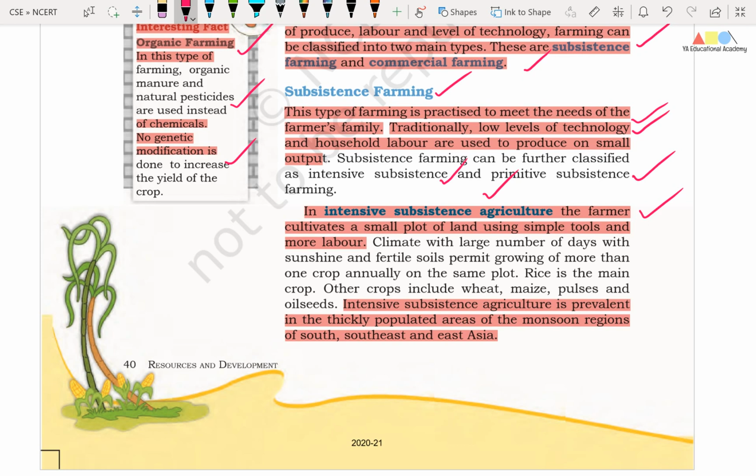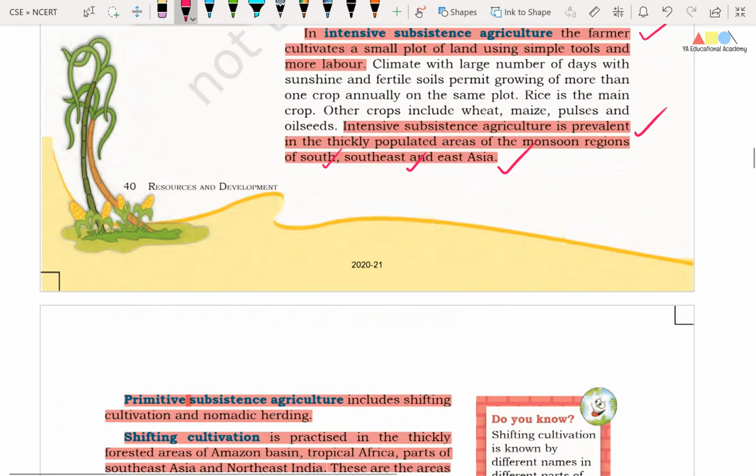Okay friends, similarly, intensive subsistence agriculture is prevalent in the thickly populated areas of monsoon regions of South, Southeast and East Asia. So the intensive subsistence agriculture predominantly takes place in South, Southeast and Eastern parts of Asia.